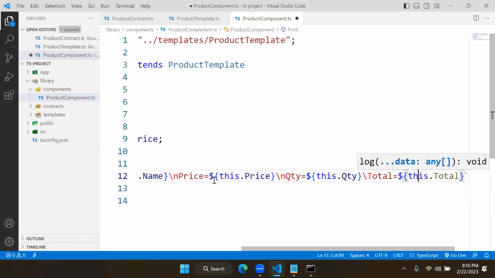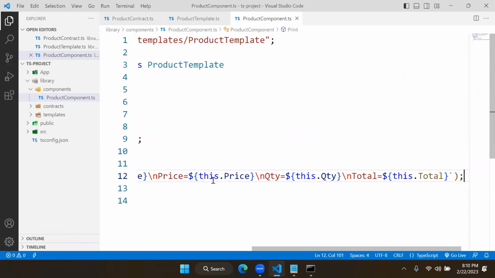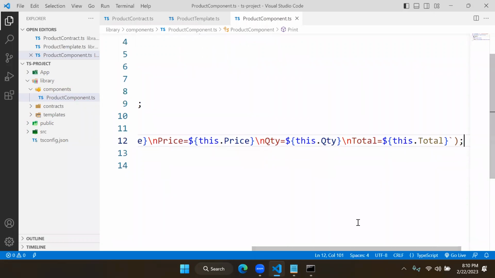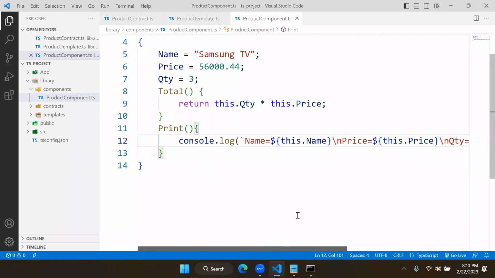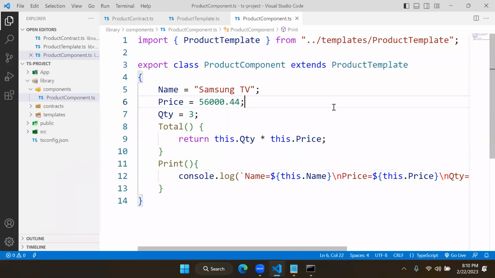And that's how we are defining the print method. The component is also ready. This is the component, and the component is ready. Now I want to use this in my project.